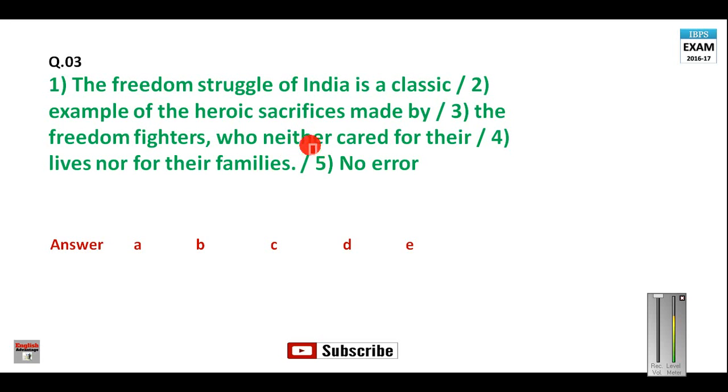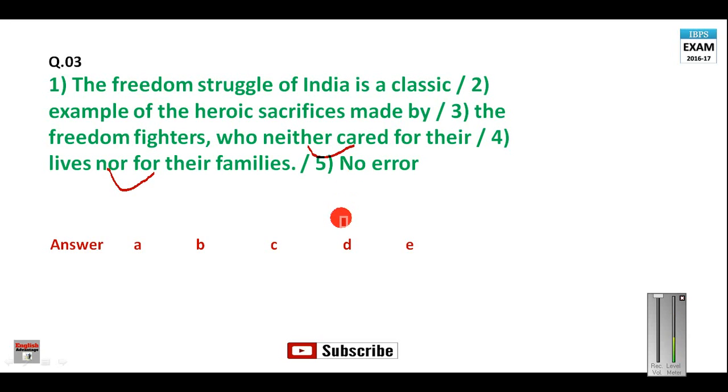Now here if you look at it closely, neither is being followed by cared and nor is being followed by for. So here you can do one thing. In place of neither cared, you can write cared neither. If you write cared neither, then this part will be followed by for, and nor will also be followed by for, and the sentence will be balanced.